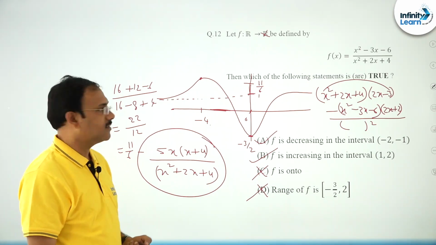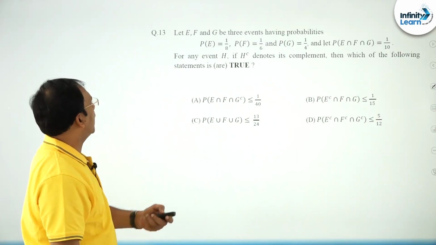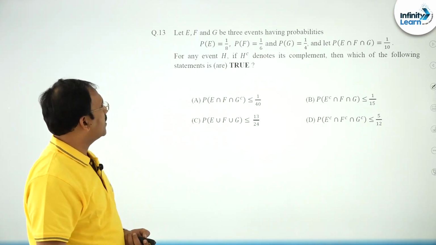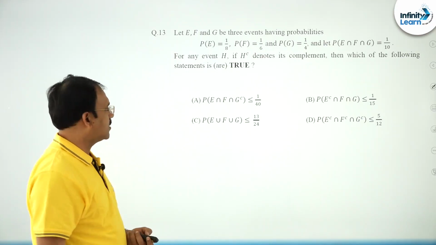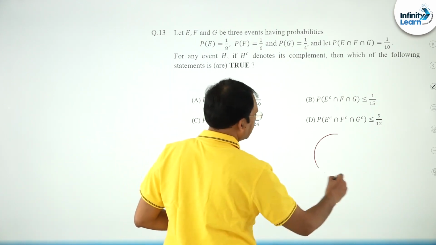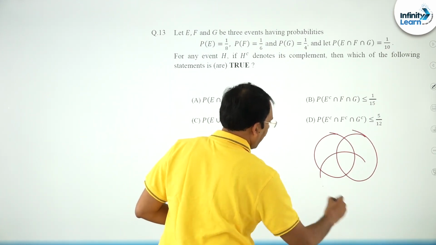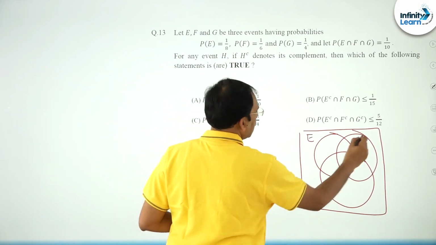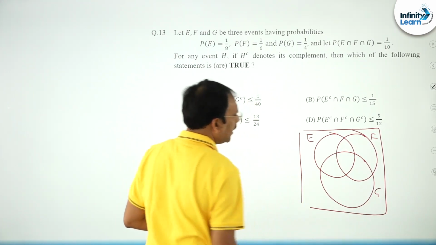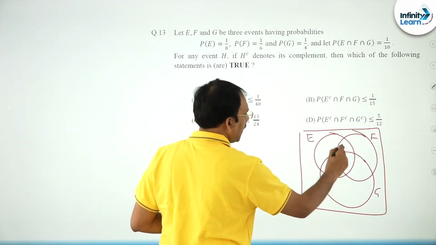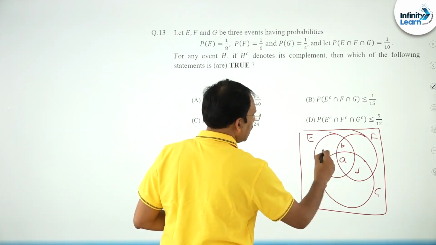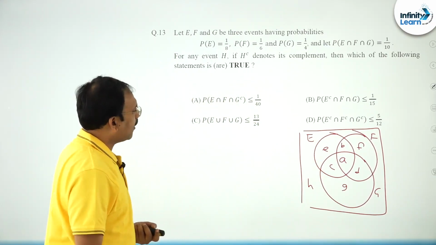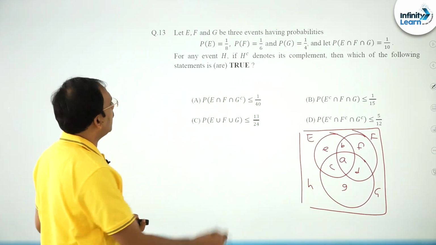Right dear students, fine. The next one, you see: let E, F, G be 3 events having probabilities. Let me take the Venn diagram E, F, G, and give names to the regions, say A, B, C, D, E, F, G, maybe outside H. P of E is 1 by 8, he said.